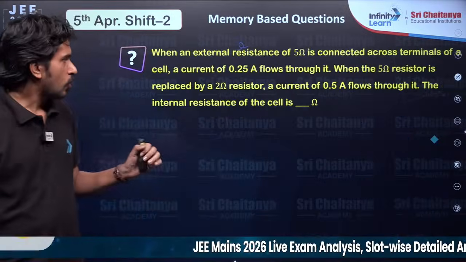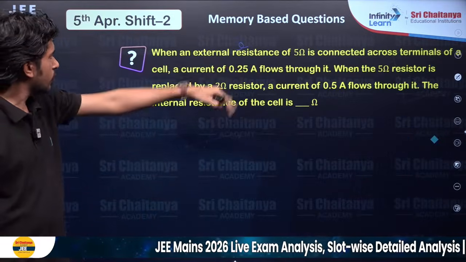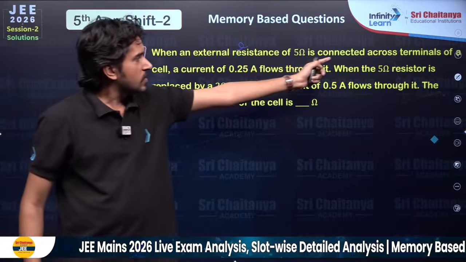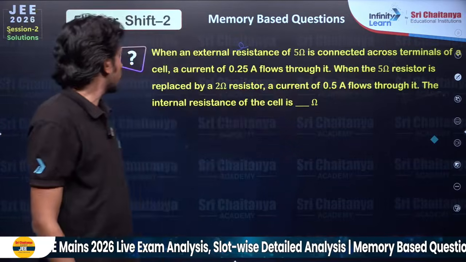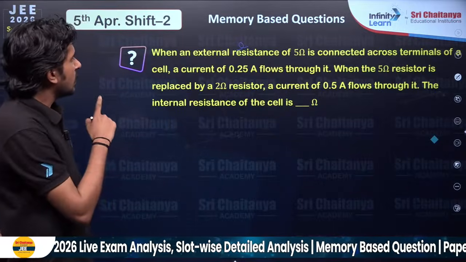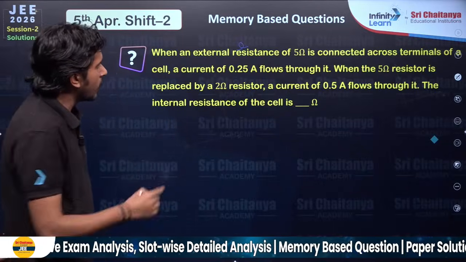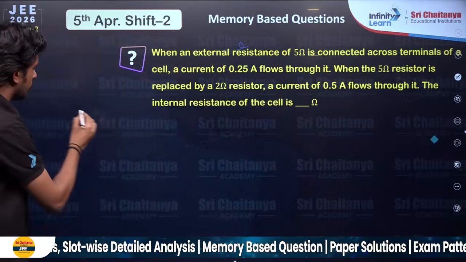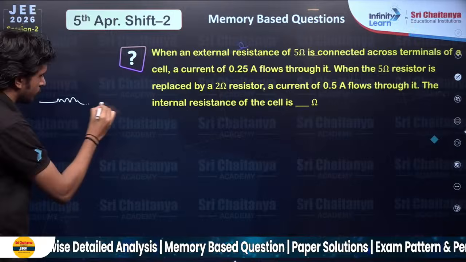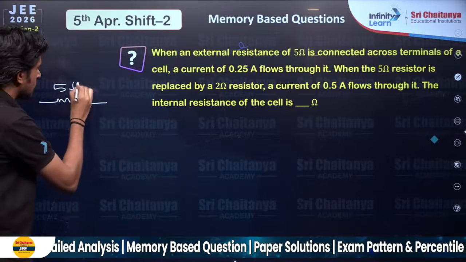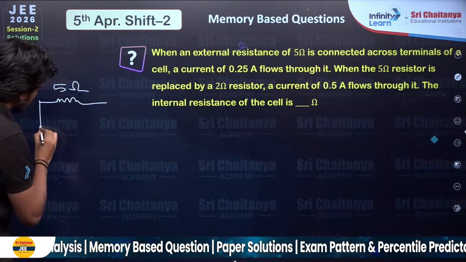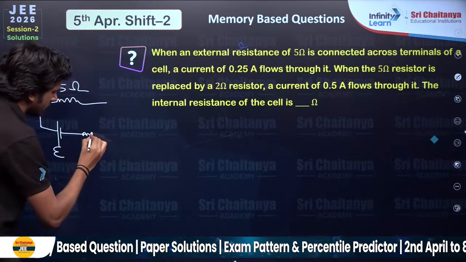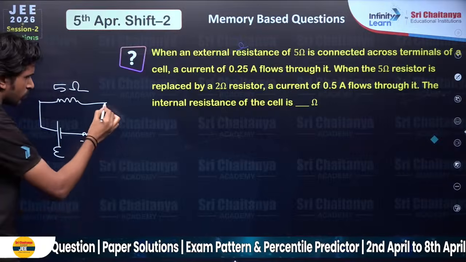Arshu? Okay, then we are moving to the next problem. Next problem is: when an external resistance of 5 ohm is connected across terminals of a cell, a current of 0.25 ampere flows through it. So 5 ohm of resistance is connected with a cell. So the cell has EMF E and internal resistance, let's say, small r.